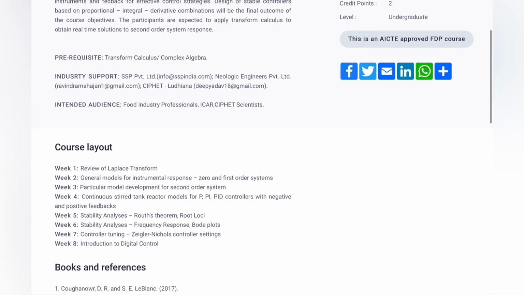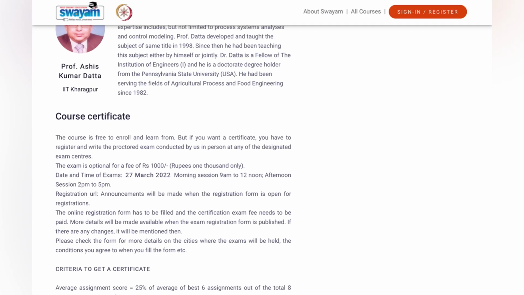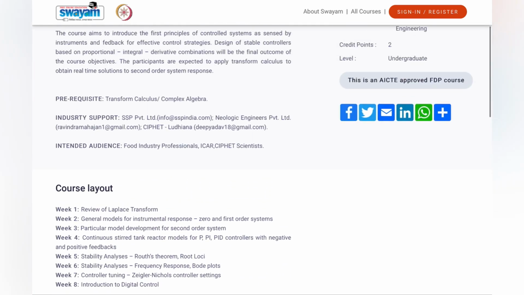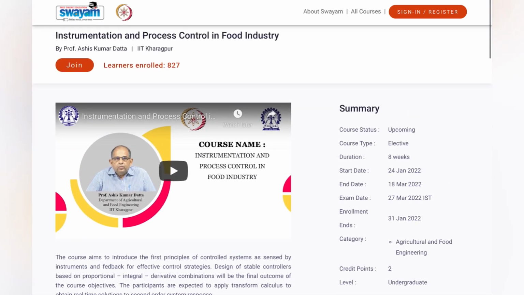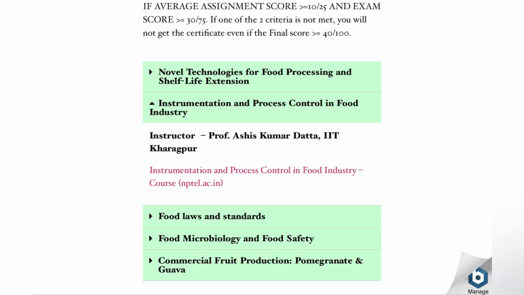Here in the left are the course profile, book references and description for the instructor. And the exam for this course will be held on 27th of March 2022. The process to join this course is the same as the previous one. You have to click on the red button and you have to log in through your Microsoft, Google or Facebook account. Let us move to the next course.